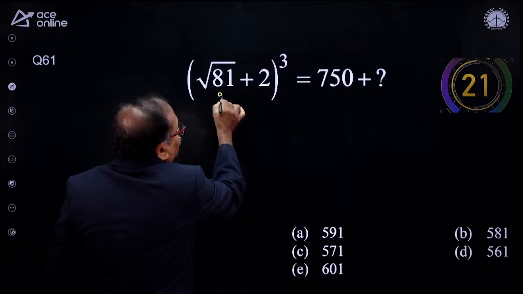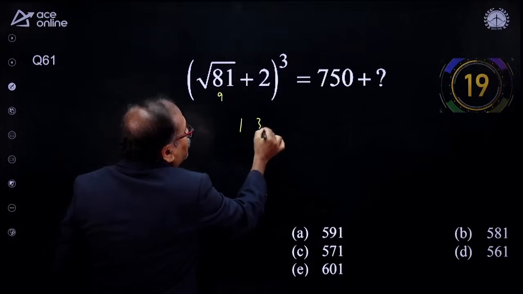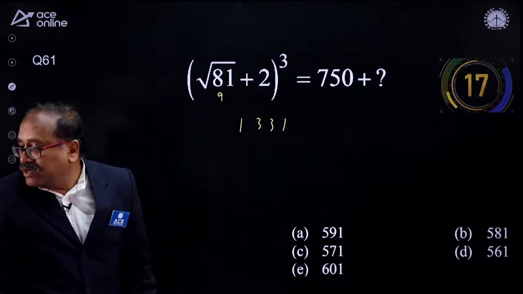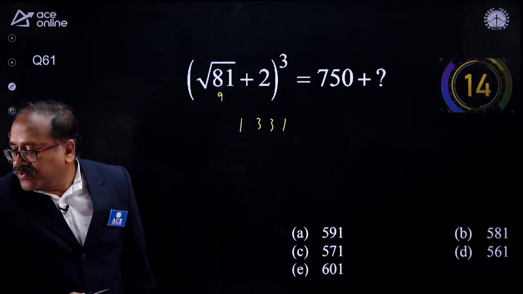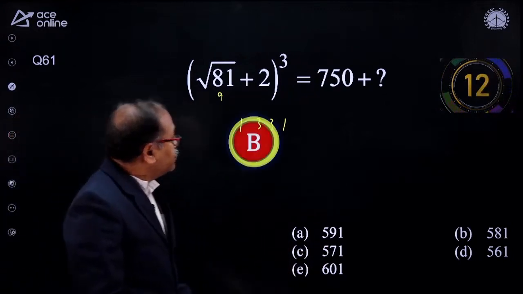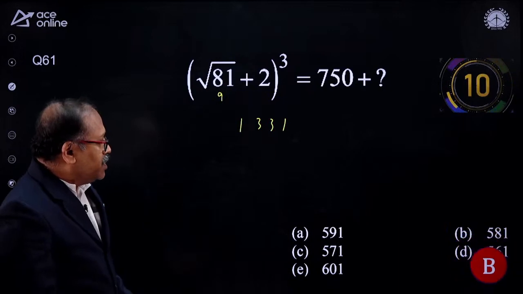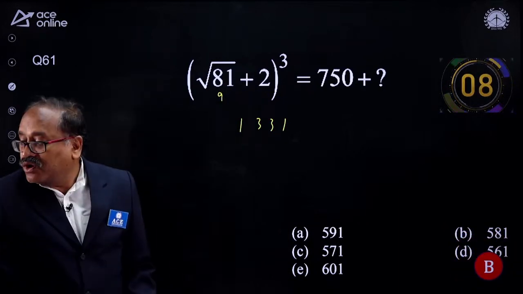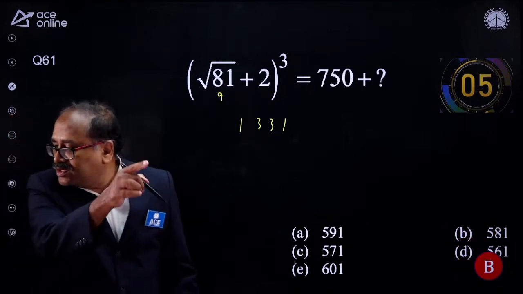9 plus 2 is 11. 1 3 3 1, and here 750 is there. So 571. What is 571? Option C. No, sir. Option B. 581 it is showing. Okay, let me check that. 581. That's right.